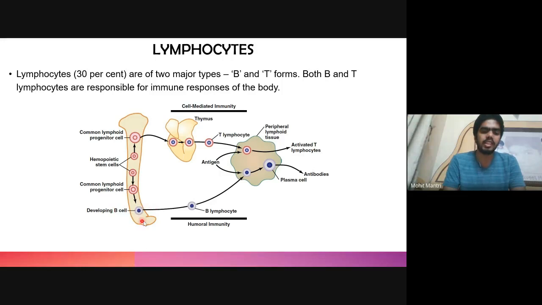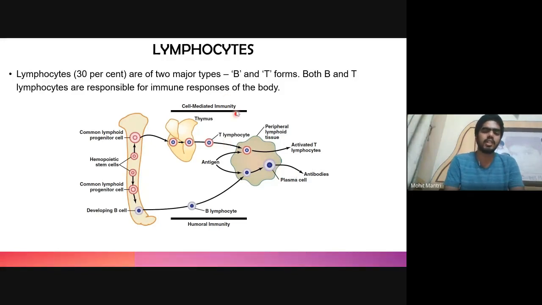Similarly, the B cells are also formed in bone marrow, and they develop and mature inside the bone marrow. And once they are matured, they reach the secondary lymphoid organ, where they are also activated in the presence of antigen, and they form the effector cells, which are known as plasma cells, which secrete antibody.